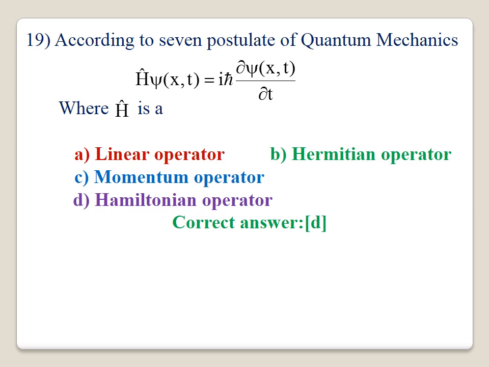19. According to the seventh postulate of quantum mechanics, H psi of x comma t, that will be equal to i h bar del psi of x comma t by del t, where H is the Hamiltonian operator. You know very well, this is the time-dependent Schrodinger equation. The Schrodinger equation can be classified into two. One is the time-independent Schrodinger equation, and another one is the time-dependent Schrodinger equation. And this equation is the time-dependent Schrodinger equation, and H is the Hamiltonian operator. The correct answer is D.